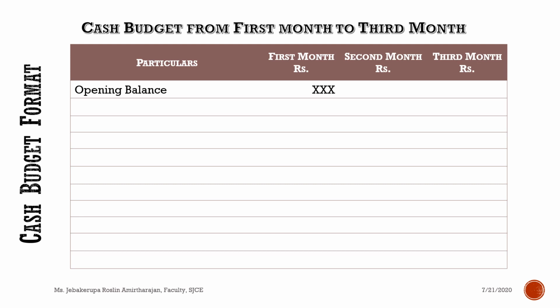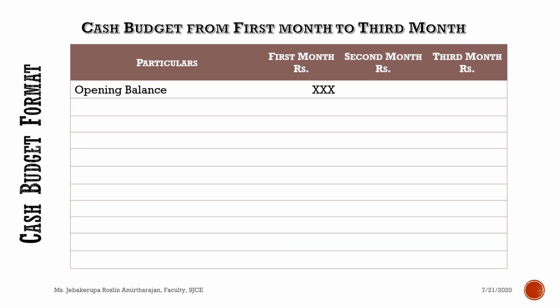Sometimes they may also give that at the end of March 31, the company is having an amount of rupees 1 lakh, which means that the March closing balance will be the opening balance of April, right? So in some way they will give the information.